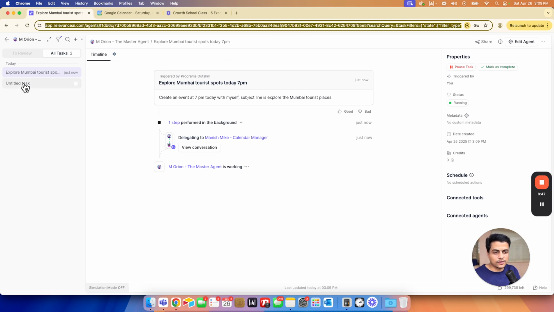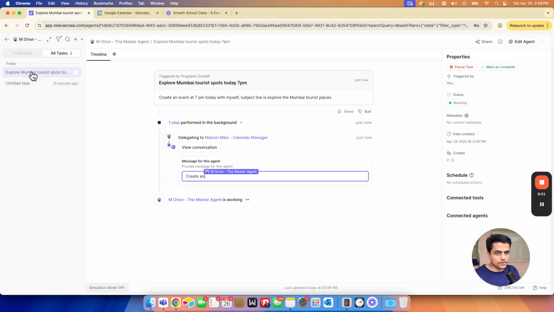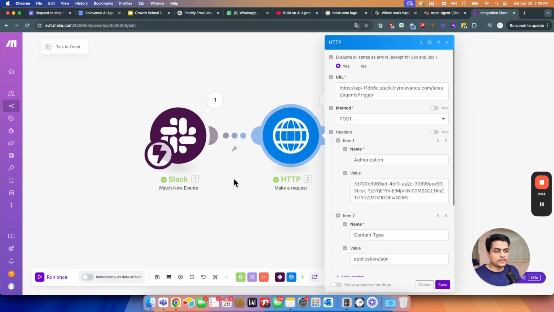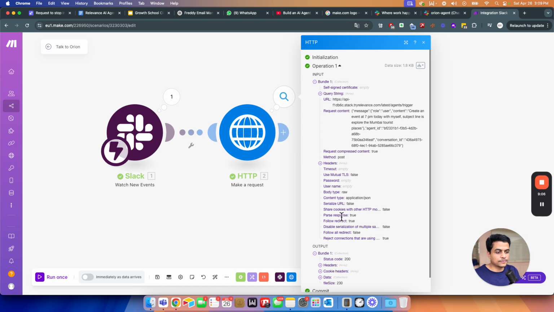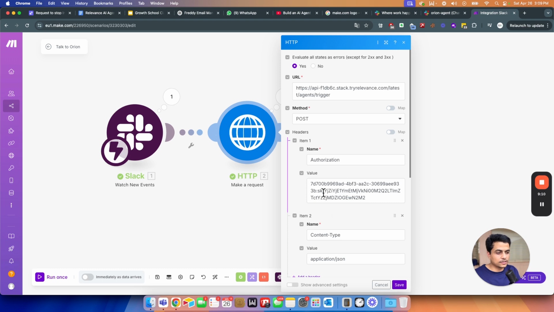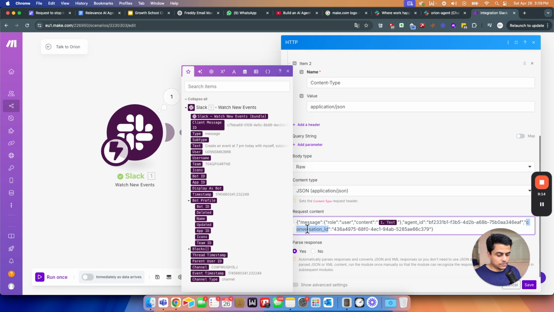See here, so I told you earlier, this part was a different task and now it is a new task. But if I send another message from Slack saying, okay, tell me some places to visit in Mumbai or something, in that case it will just forget what I asked earlier, because it is going to be a new task altogether. So what I have to do is get this conversation ID. That's very important. Okay, it's conversation ID actually. I would have mistyped it, and that's why it didn't go. So I'll just get rid of this conversation ID.